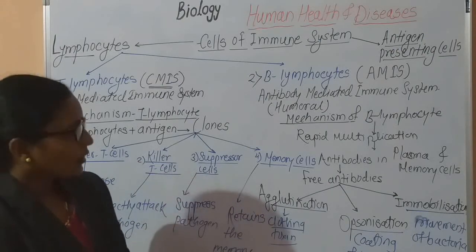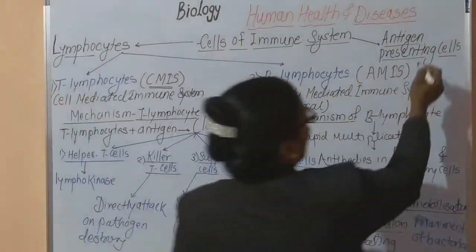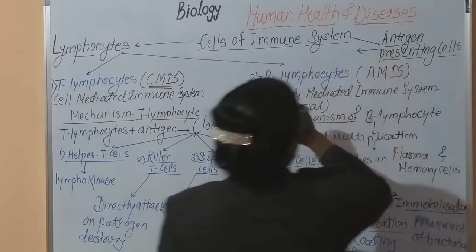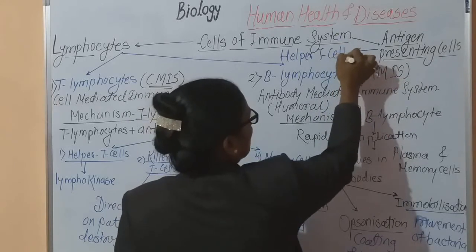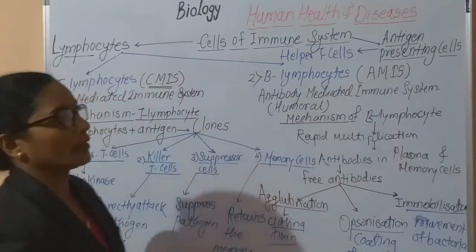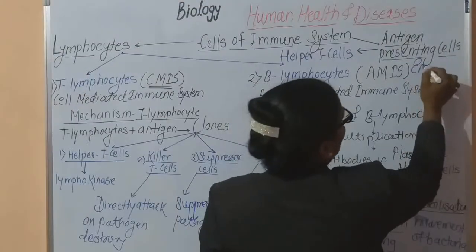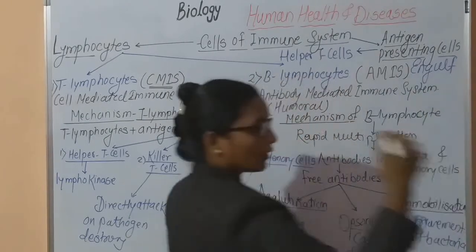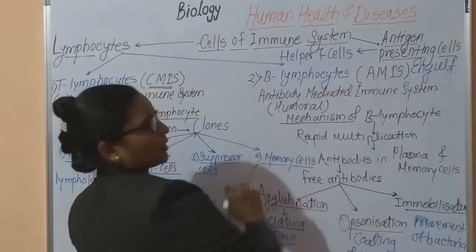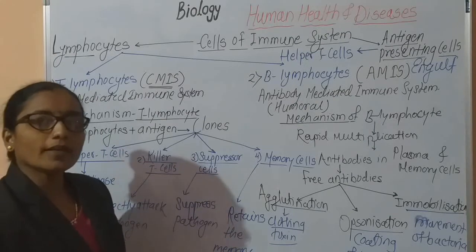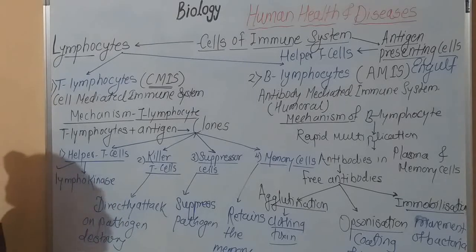Now the T lymphocytes and B lymphocytes perform this action, while the antigen presenting cells are very sensitive, and they send the signal to the helper T cells. Antigen presenting cells also destroy the pathogen by engulfing the microorganism. And due to the engulfing, these antigen presenting cells create stimulatory signals, and these stimulatory signals are directed towards the helper T cells.